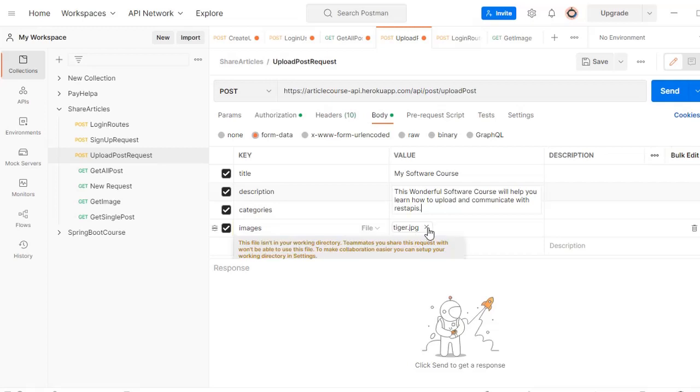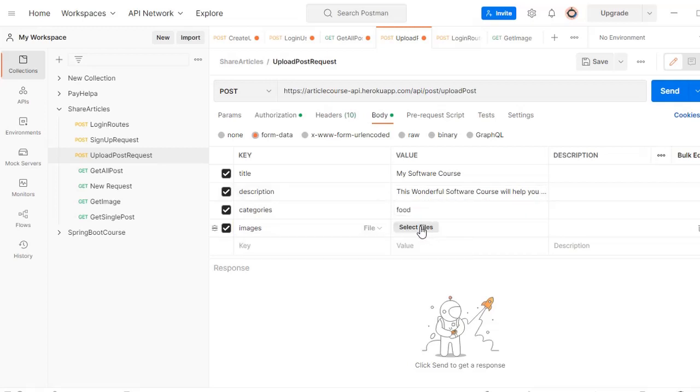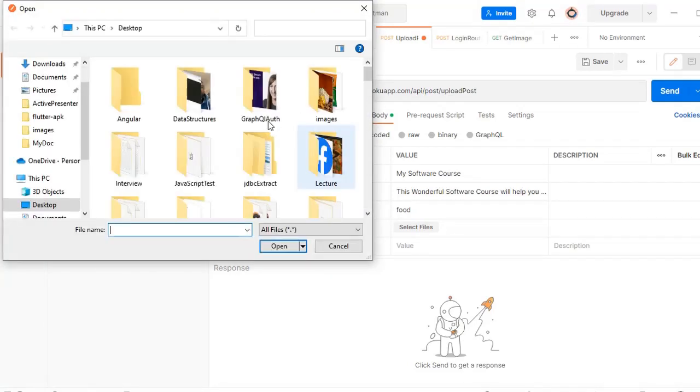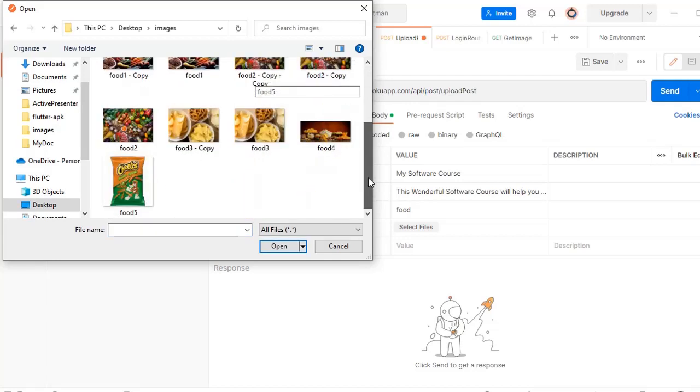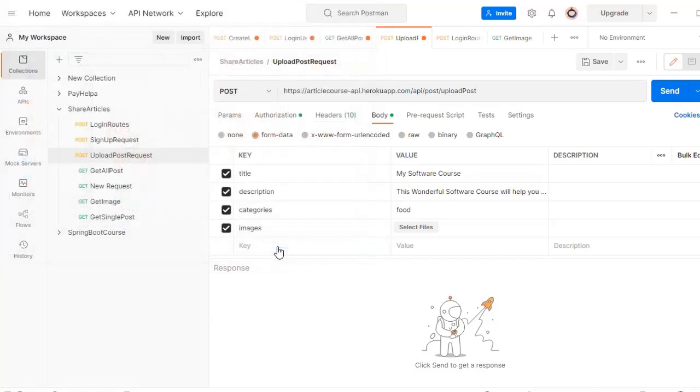In here, we need to attach an image. Let me select an image from my computer. My desktop images, I don't want to use. Okay, let's use this food, it's kind of like snacks, or the chips here. I'm going to use this, and then click on the upload, which is the send here.